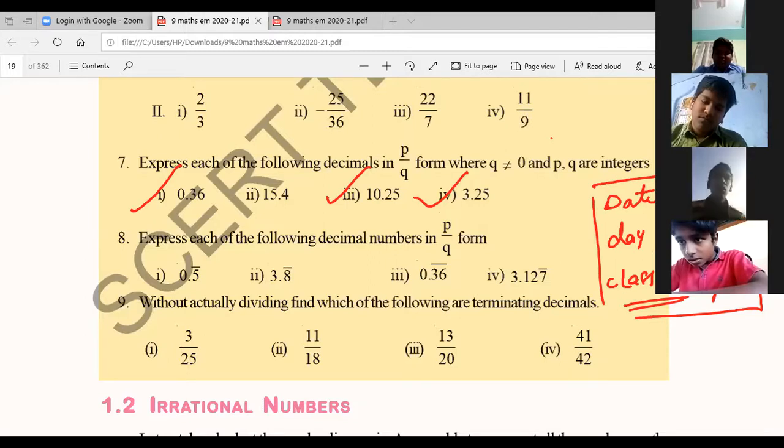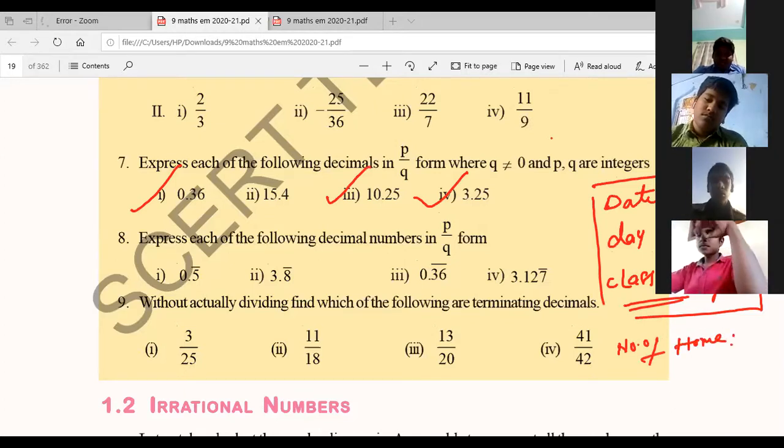And the number of the homework also. Suppose I give you homework today, tomorrow maybe I will not give you homework. So you have to mention the number, how many times I have given homework, also you should mention, okay? Right?